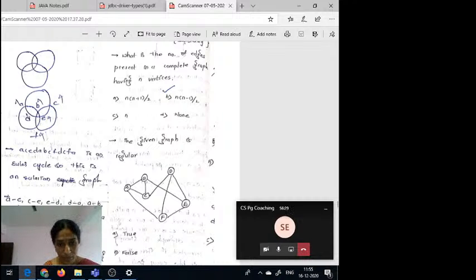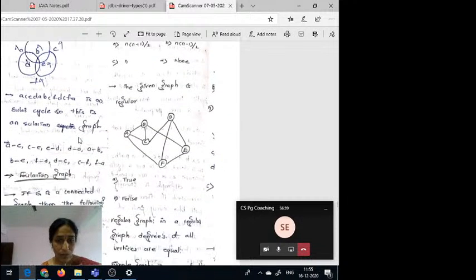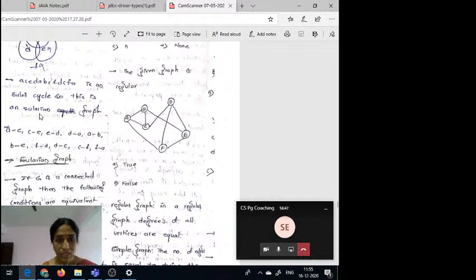This AC is not repeated here. So that's why this is called a Eulerian cycle. So if this graph has the Euler cycle, this graph is called a Eulerian graph.